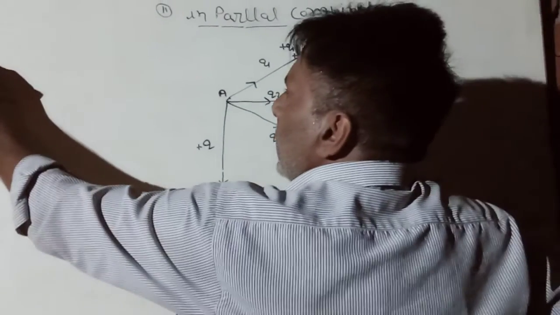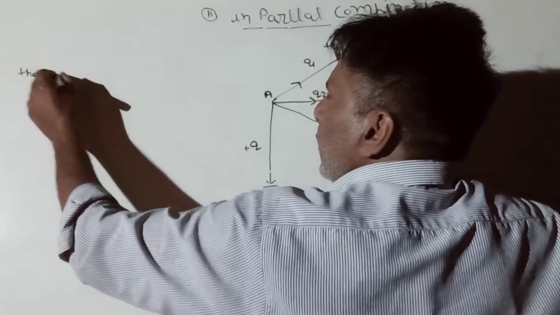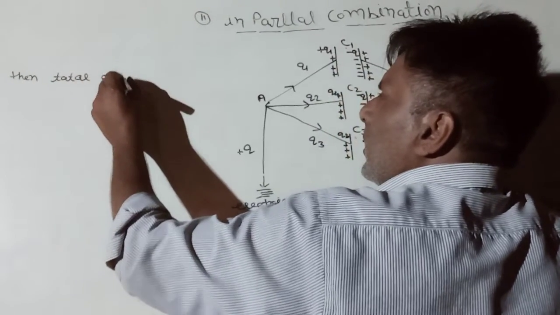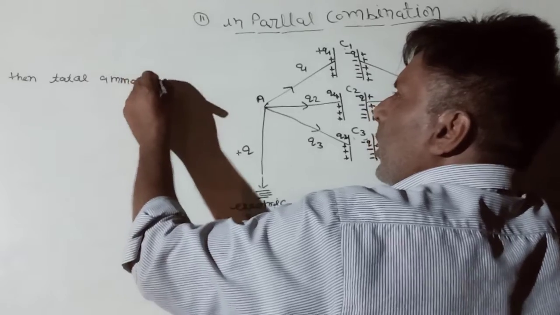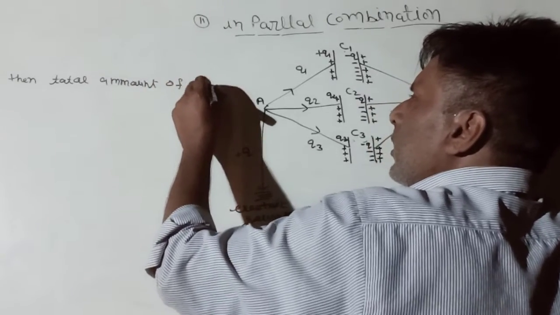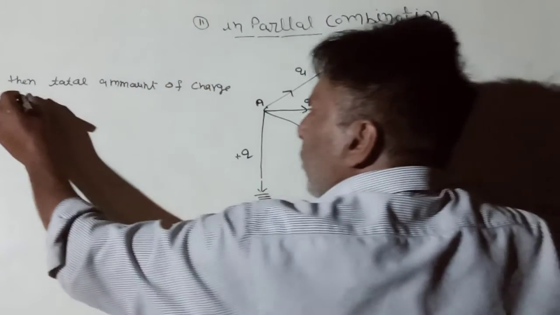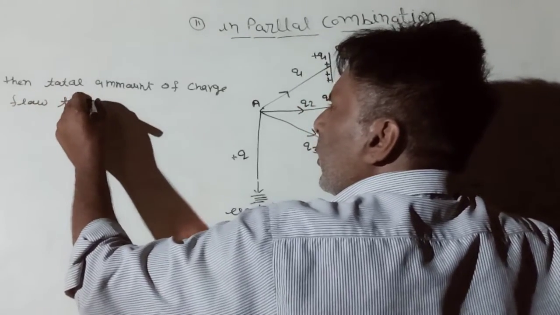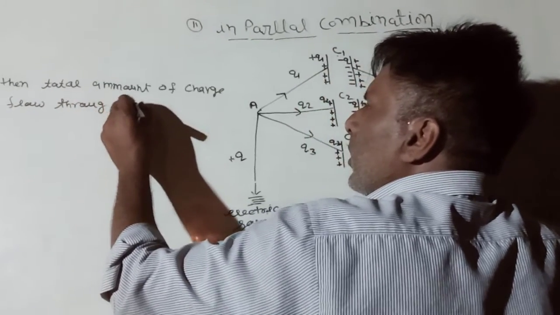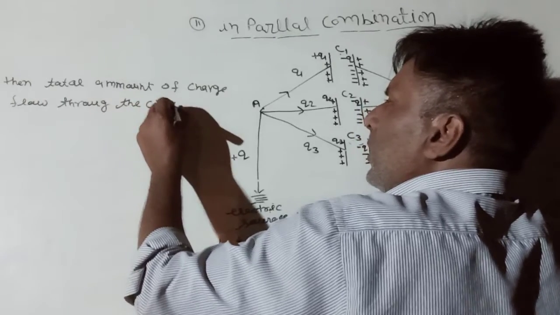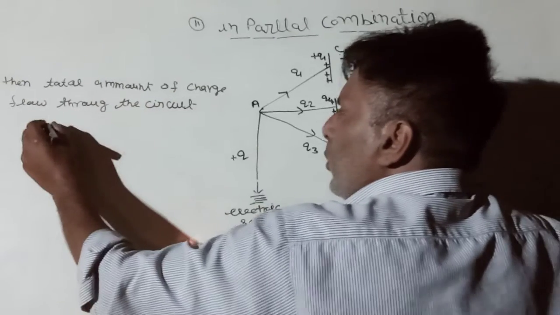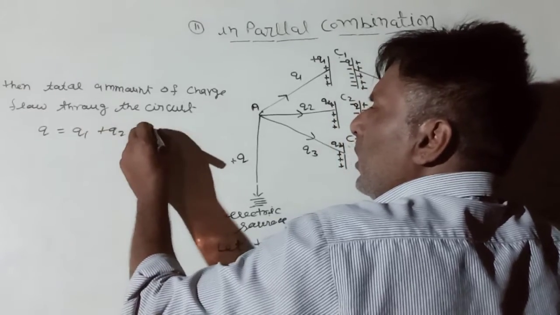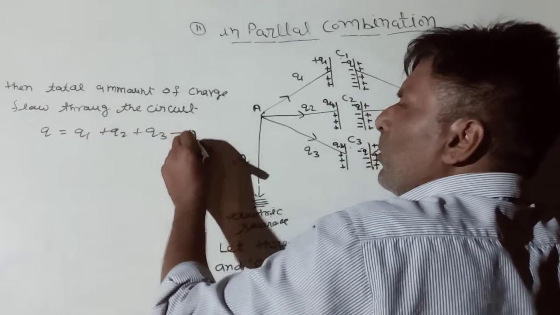Then the total amount of charge flowing through the circuit is Q equals Q1 plus Q2 plus Q3. This is equation 1.